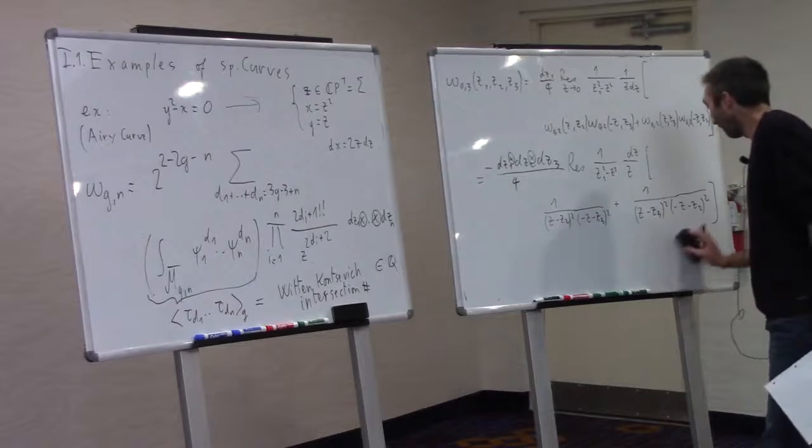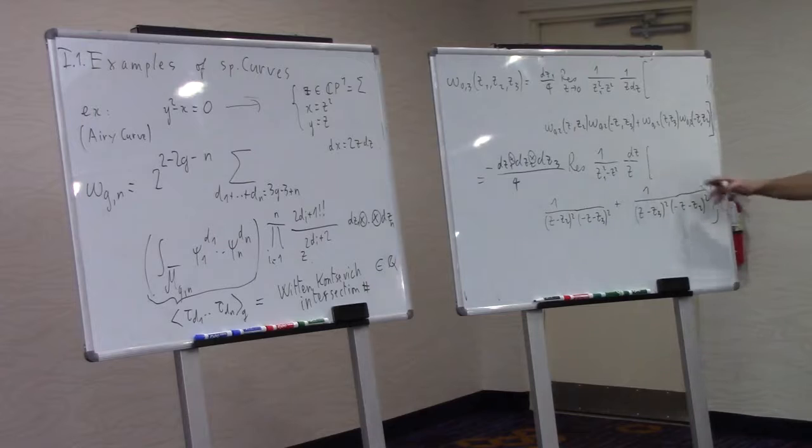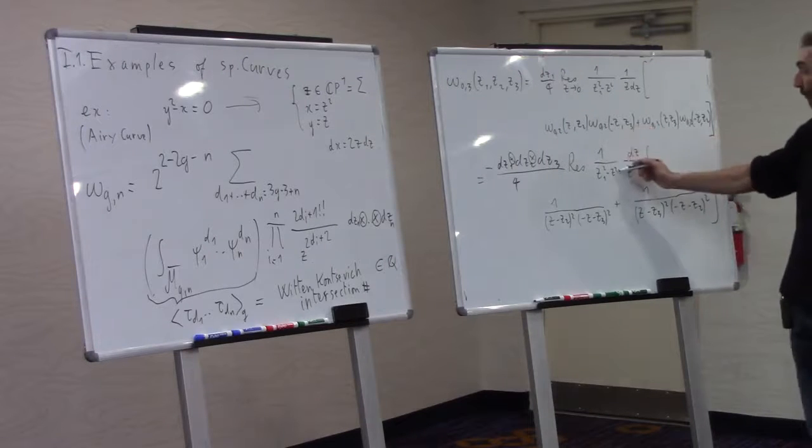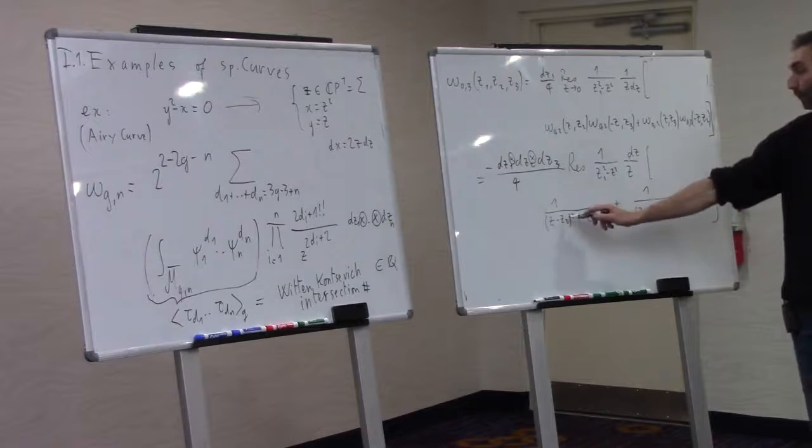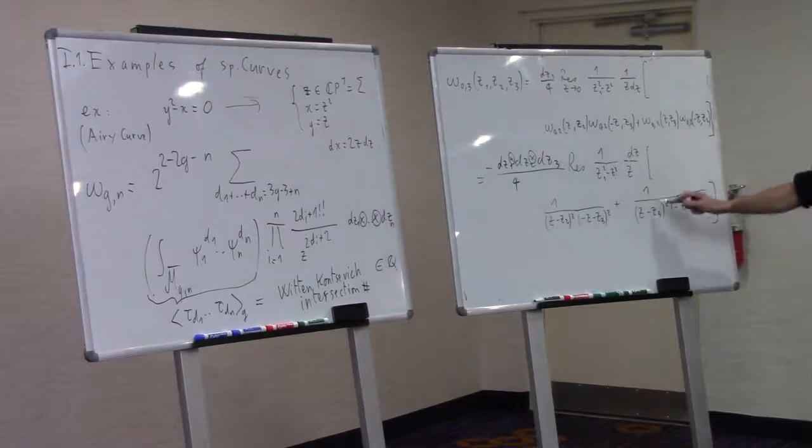Okay. So now you have to compute the residue of a rational function which has a simple pole at z equals 0. So it's very simple. You just evaluate the value of everything else at z equals 0. So this will give 1 over z1 square, 1 over z2 square, 1 over z3 square, and also here 1 over z3 square, 1 over z2 square.